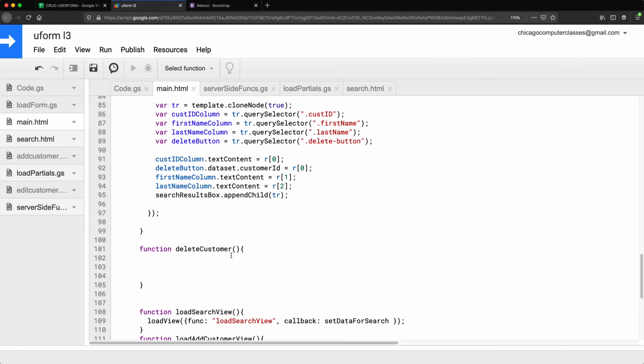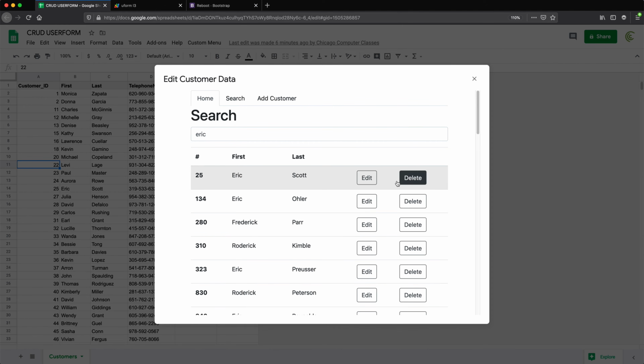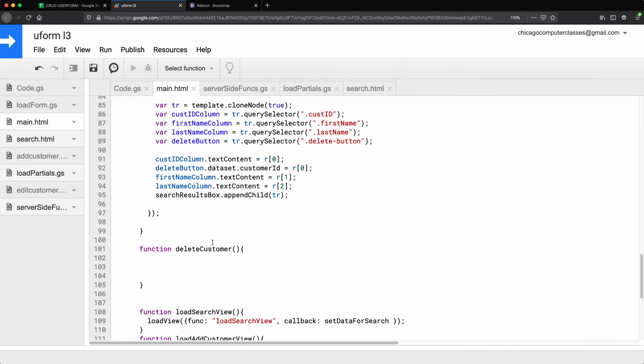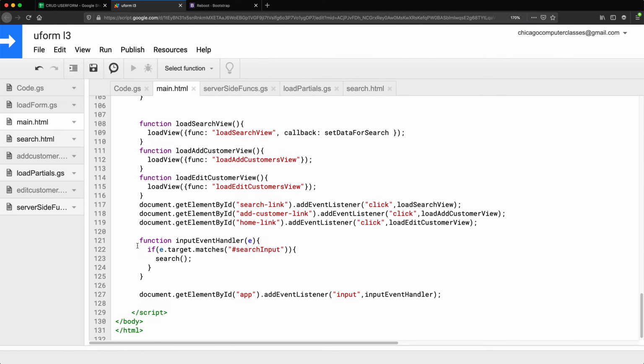So in this function, we're going to need the ID of the customer that needs to be deleted. Now, to be able to get that, we need to get that from the button that was clicked. So let's assign this function to a click event. We need to do it using this method again, because that app is what's going to be available, for the same reason we did input this way. But this is not going to be input, this is going to be click.